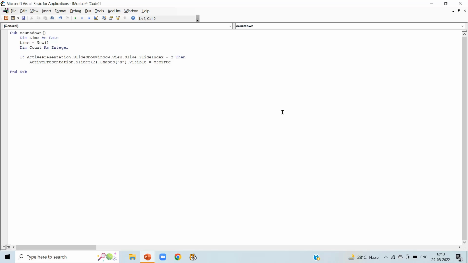Now copy this line using Ctrl plus C and paste it in the next line.